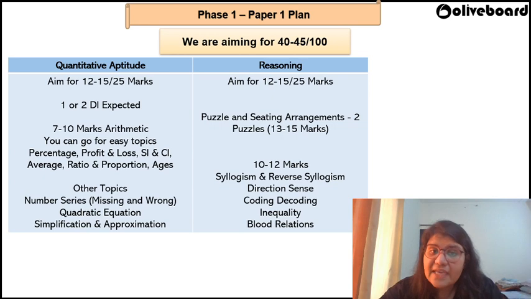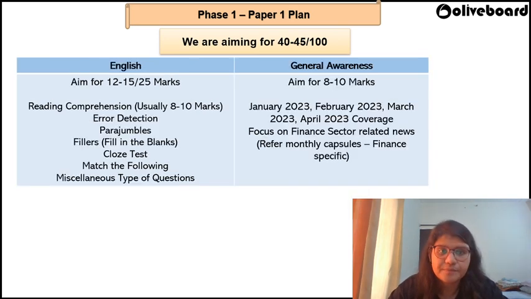Fine. In case of reasoning, you can expect some 2 puzzles. Okay. Even if you're not comfortable with puzzle, don't worry. We have a good coverage of topics like syllogisms, direction sense, coding, decoding. So these kind of topics can be referred to. And if you practice these, you can aim for at least 12 marks out of 25 in reasoning. Right. So if you're someone who's not comfortable with puzzle, I would say don't worry about it.